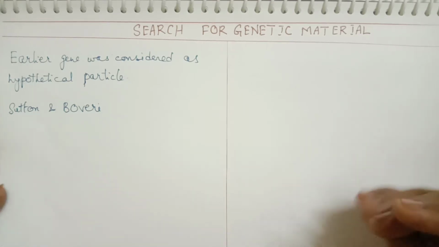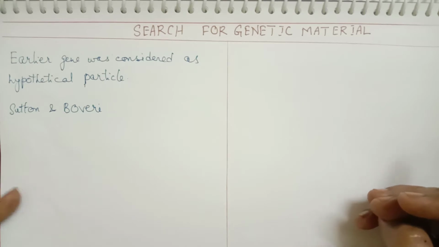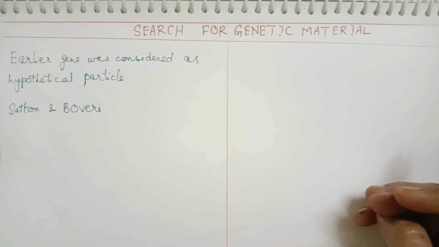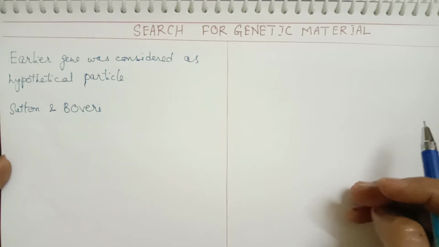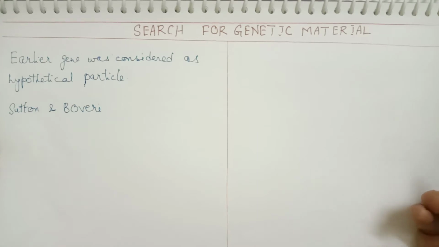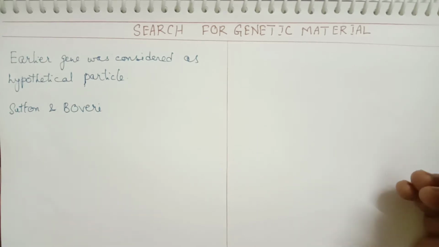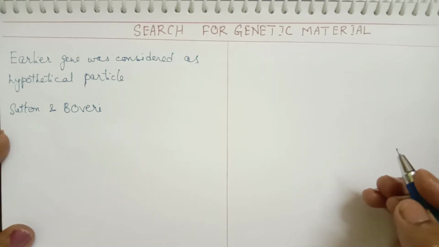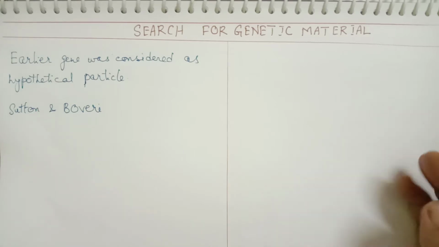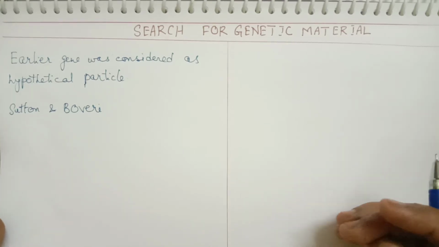Based on the experiments, you may get any questions. As I do each experiment, I'll tell you one or two questions, like which type of questions you can expect in the NEET exam. So now let's get into the topic. Search for genetic material is to establish that DNA is the genetic material.